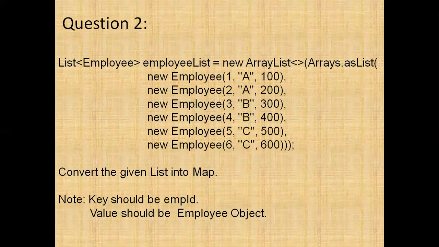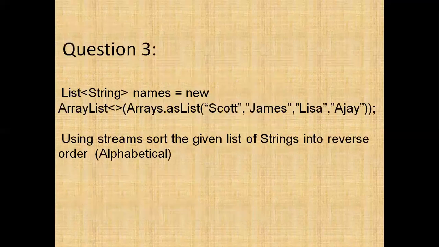Third question, they have given again a list of names, like Scott, James, Lisa, say names is a list object. So using streams, sort the given list of strings in reverse alphabetical order. If you sort it normally, we get alphabetical order. But they asked me to sort the given strings alphabetically in reverse order, so Z, Y, X, like that. We need to do that.